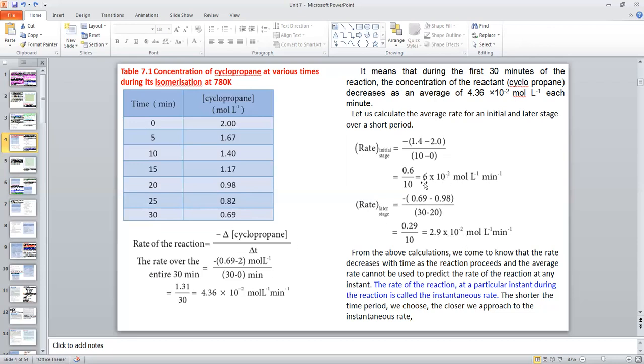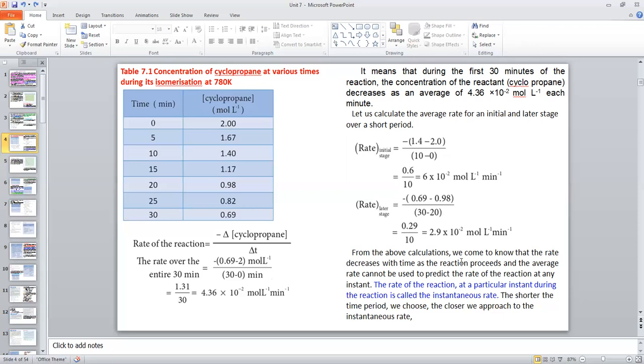But this value you see, 6, here 2.9. What is the difference? When time is going on, the average rate will decrease. At the initial stage, it is a higher value. At the final stage, it is lower. Or in other words, we can say the rate of reaction decreases with time. When time is going on, the rate decreases.